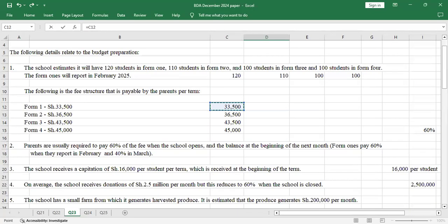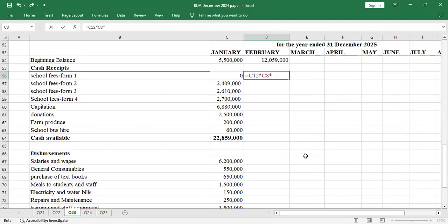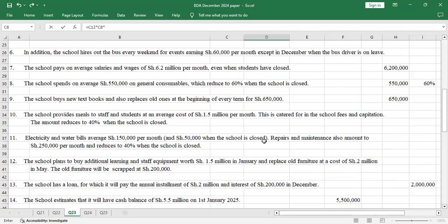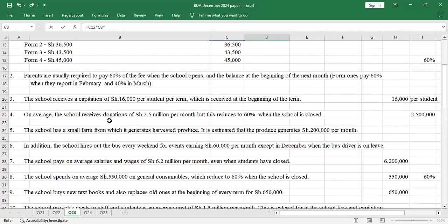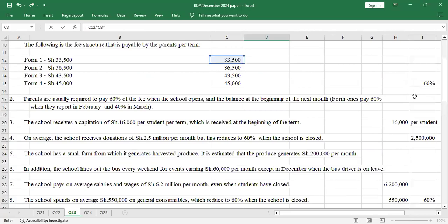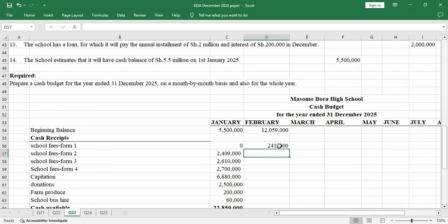You multiply by their number, which is 120, but they are only going to pay 60% of that in the month of February. The other 40% they will pay in March. So I'll multiply by 60%. That value there is under cash receipts.